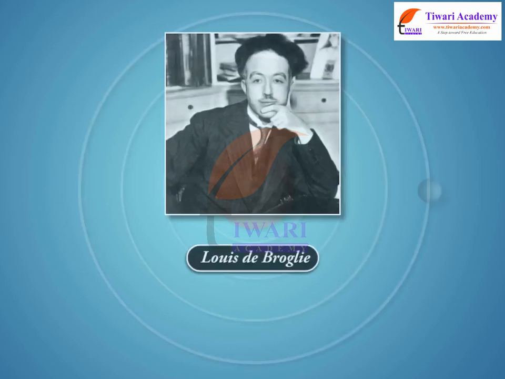According to De Broglie, 2 pi Rn is equal to n lambda, n is equal to 1, 2, 3 and so on. Equation 2. Figure shows a standing wave on a circular orbit for n is equal to 4. That is, 2 pi r4 is equal to 4 lambda, where lambda is the de Broglie wavelength of the electron